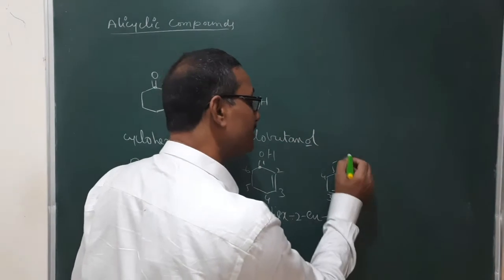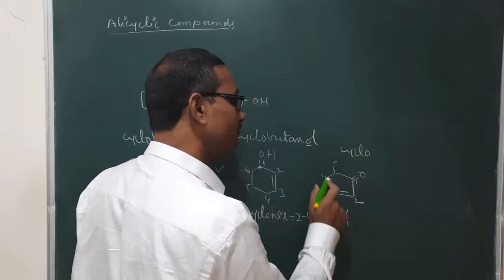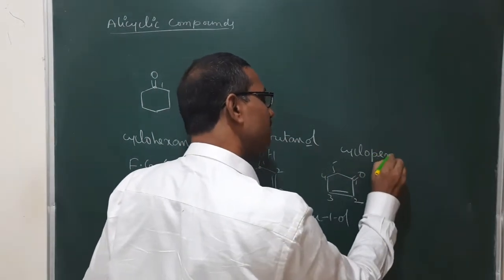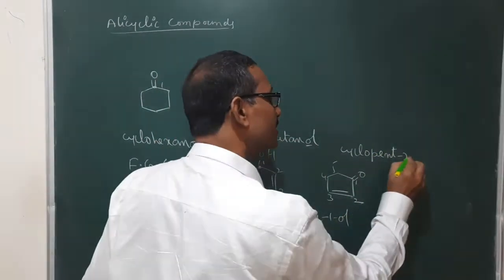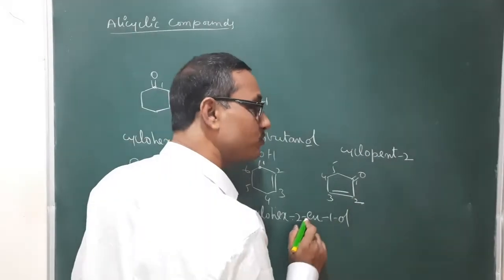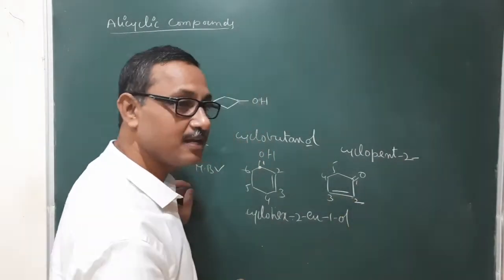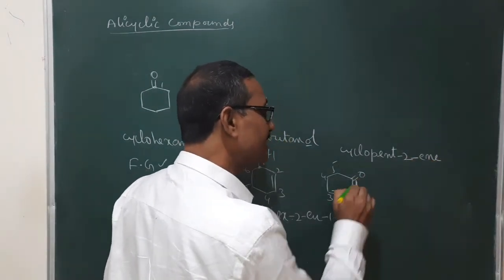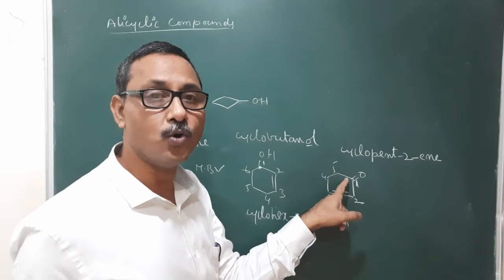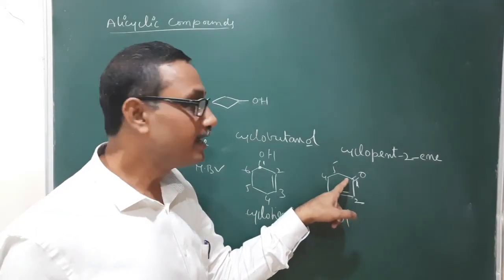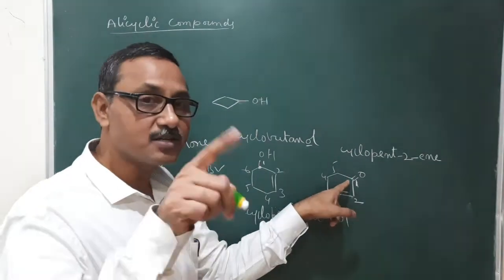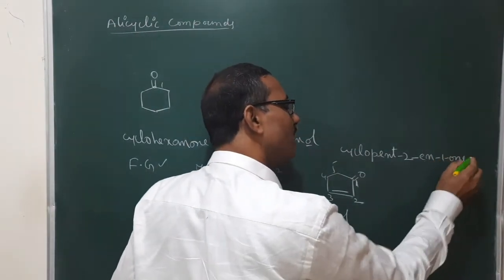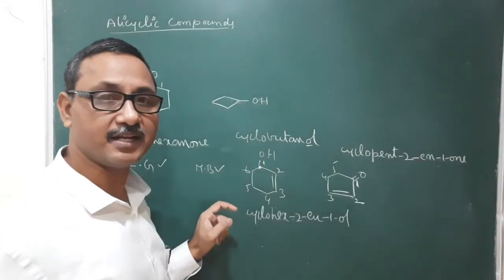Similarly, you come to this one. Here cyclo, the primary prefix, is cyclo. Here the word root is pent. The double bond is at the second carbon atom, so 2. The primary suffix is ene because it consists of a double bond, so ene. And the secondary suffix is one, "one". Here "one" is written because it starts with O, so the last E of ene is omitted. "1-one", or without writing the 1 also it is correct.